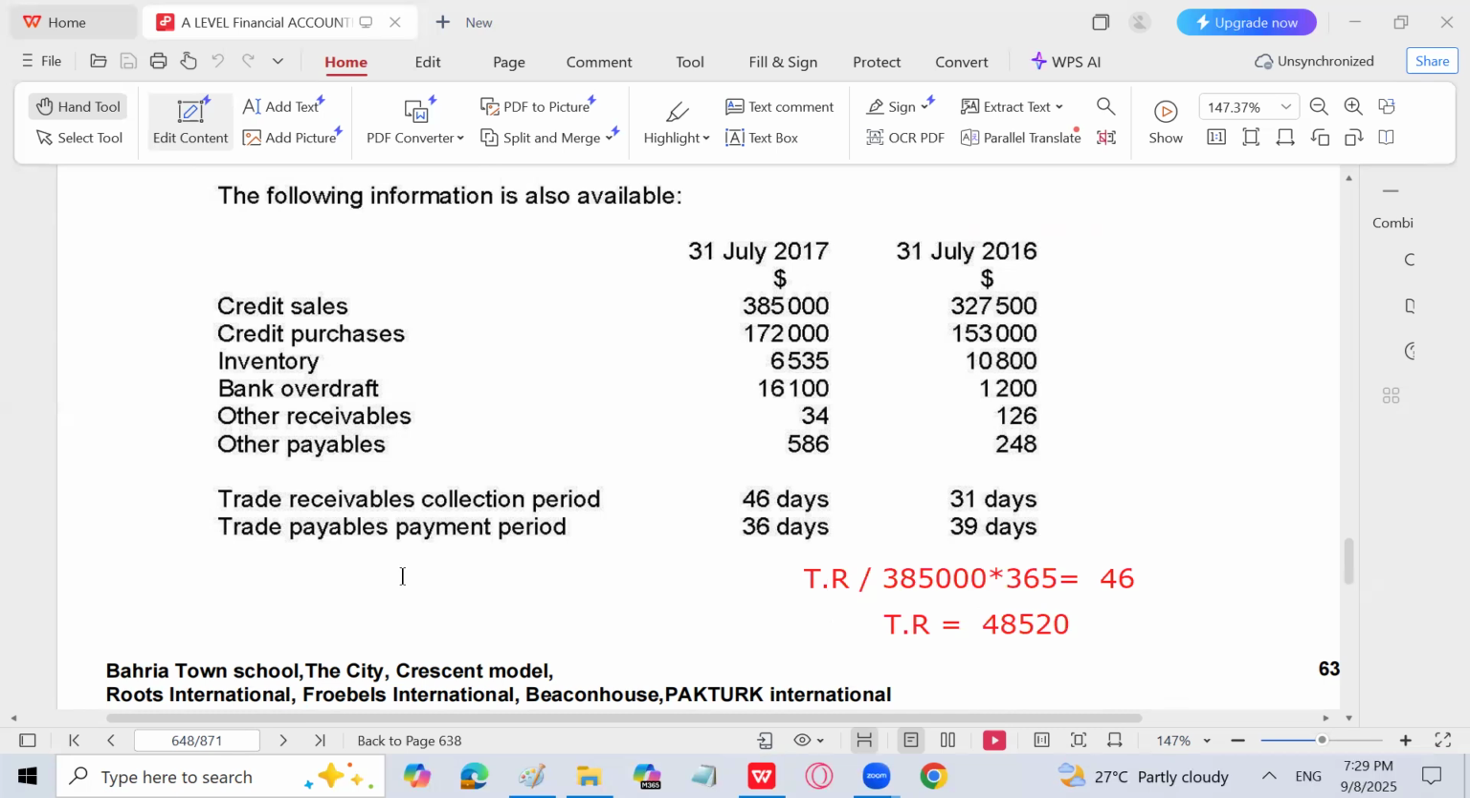If you talk about trade payables, so the formula is going to be trade payable over credit purchases, which is 172,000 for 2017 only, into 365 is equal to 36. So if you calculate it, 36 divided by 365 multiplied by 172,000, that is 16964. So the trade payables are going to be 16964. So we are done with the question.